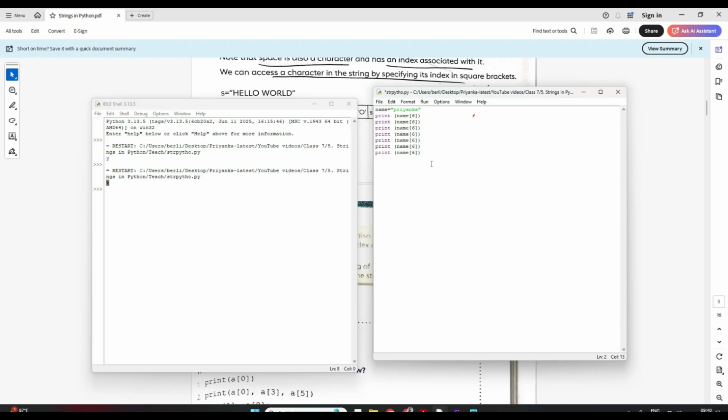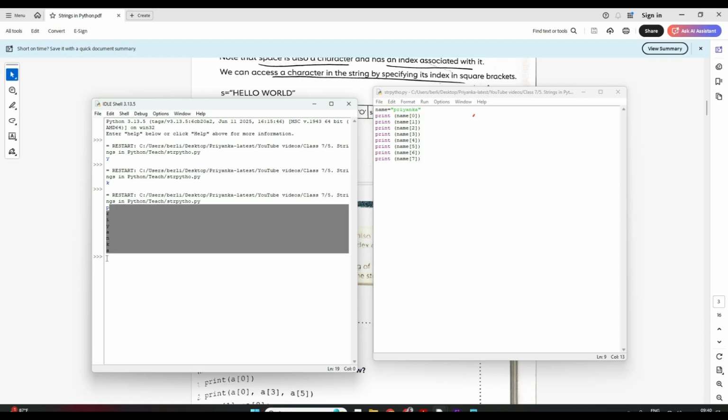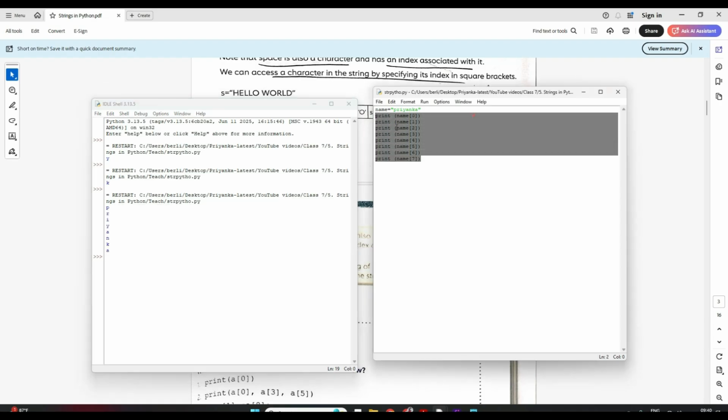So let me start with 0, then I want 1, then I want 2 index, 3 index, 4 index, 5 index, 6 was already there, and 7. Total is 7, right? So let me just save and run and see how. See, it gave me PRIYANK, each character it is giving me. See, here I have written print statement so many times, but the same thing can be done using your for loop also. I'll show you later how do we use for loop here.